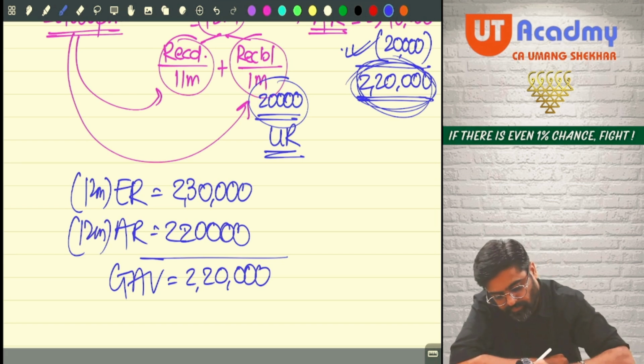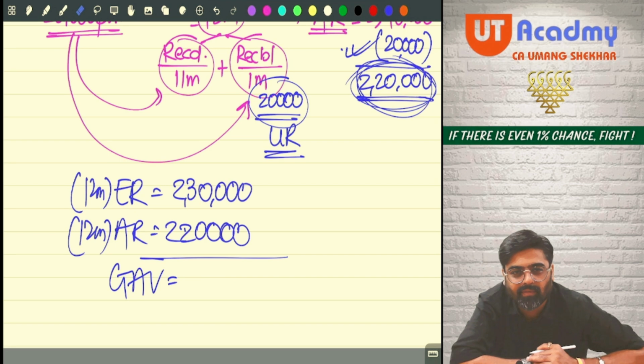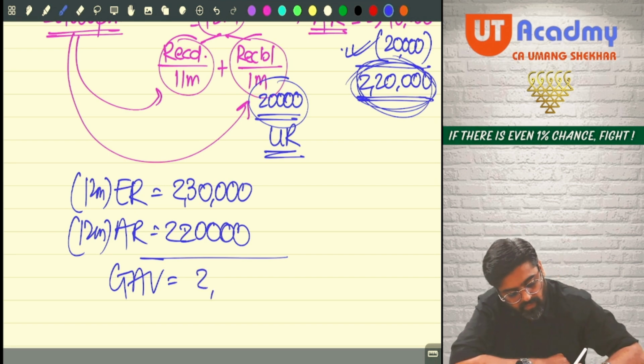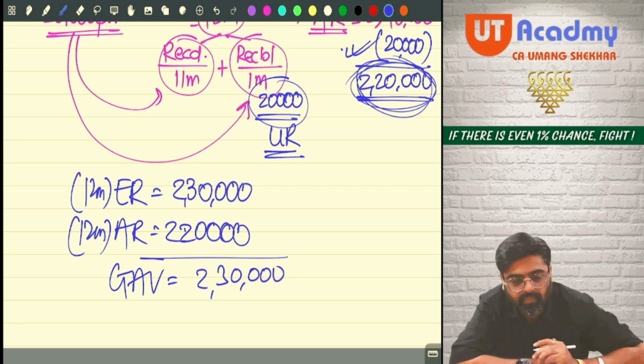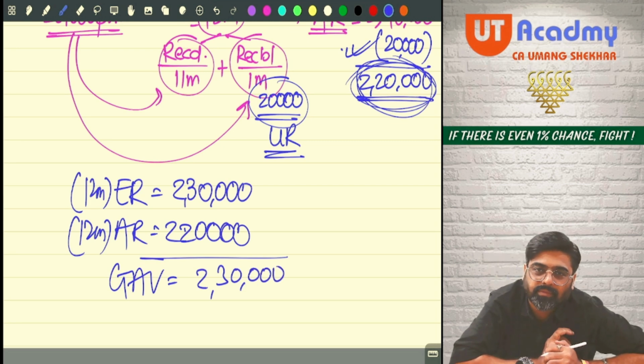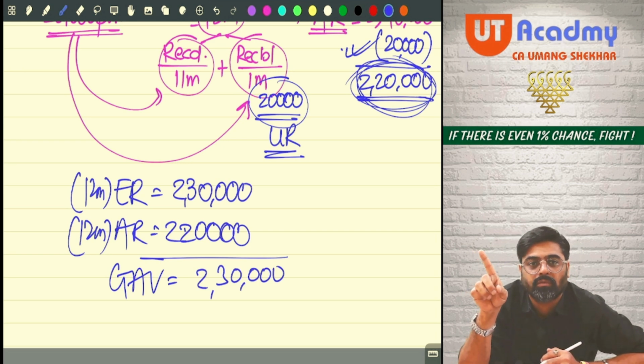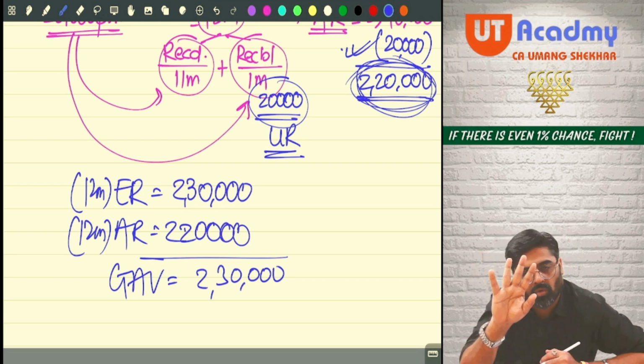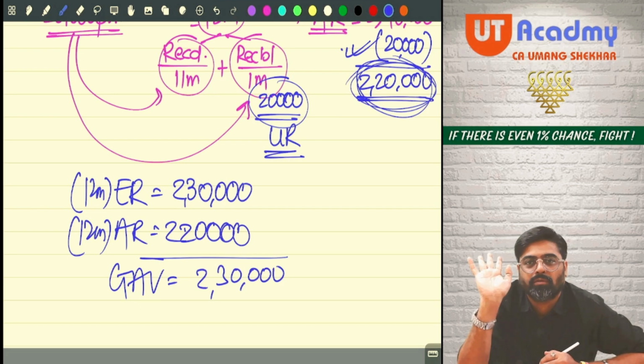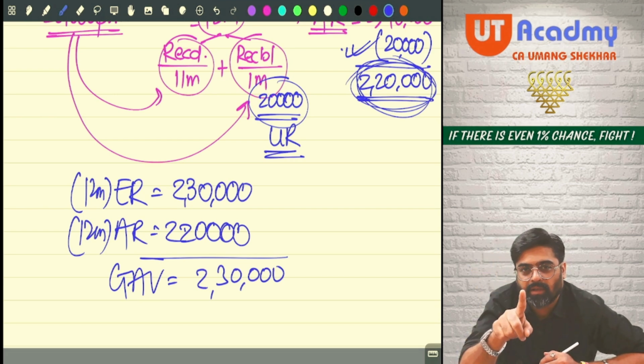Now compare. Whichever is higher. 2 lakh 30. If you get this GAV, you will get full marks. Don't worry. Theoretically, your answer is correct also. But logically, this is wrong.